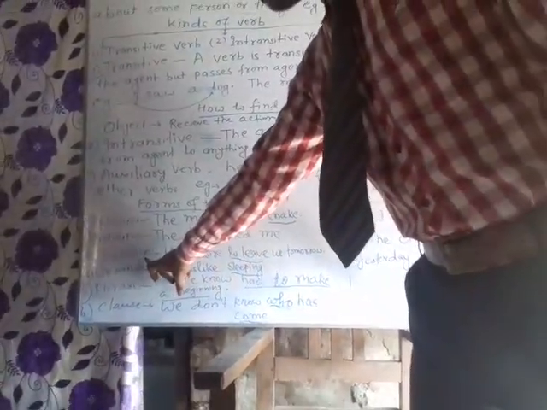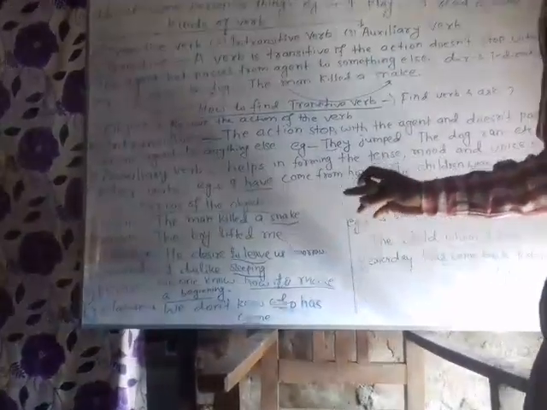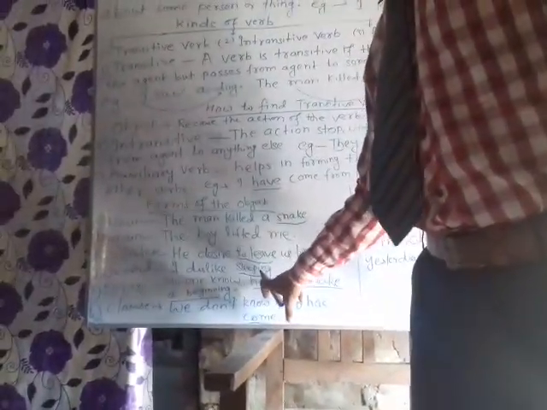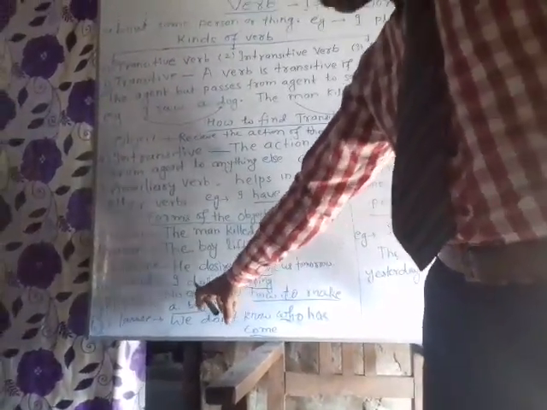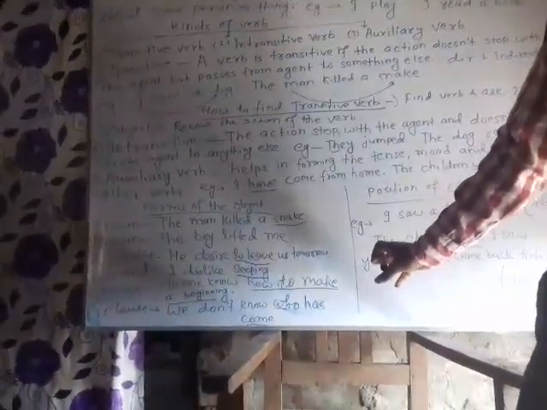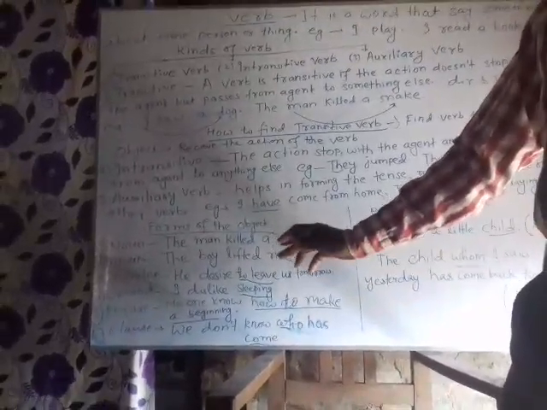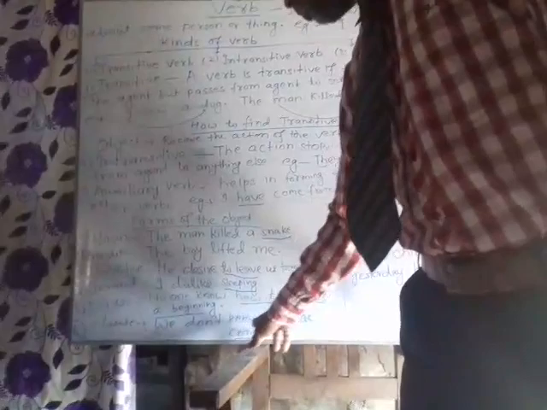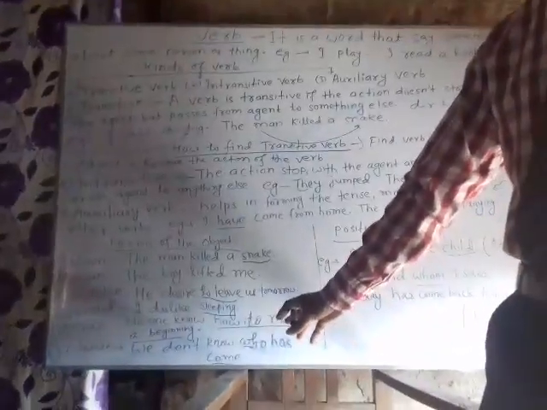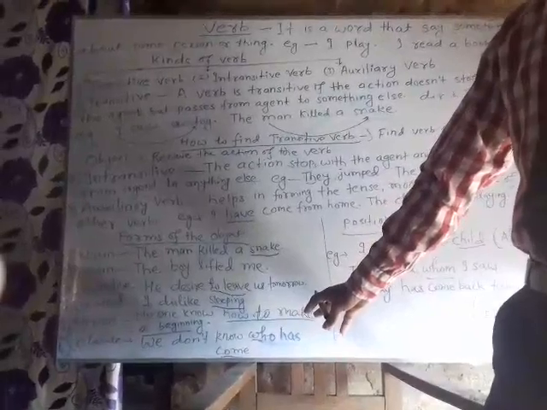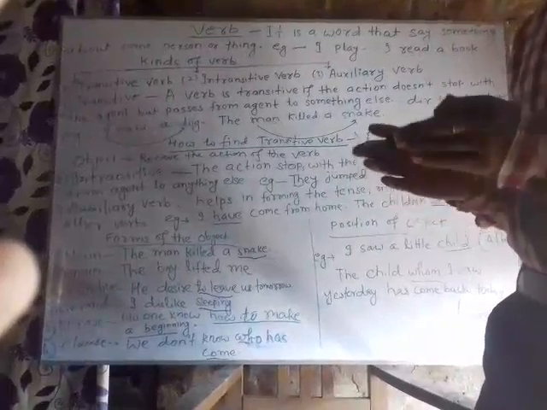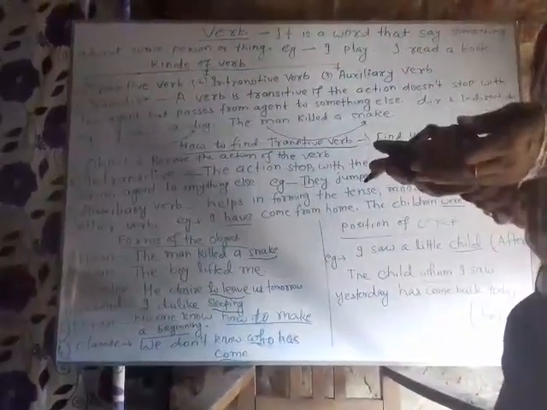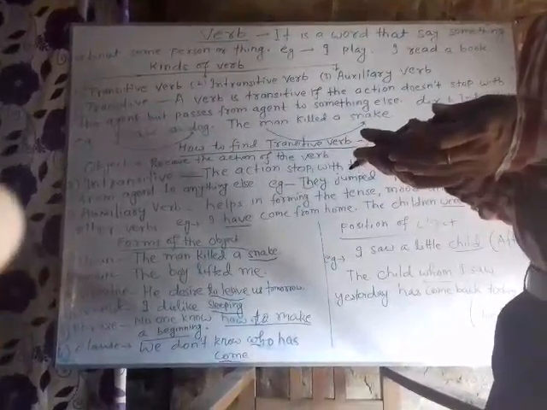The object may be in the form of gerund. For example, I dislike sleeping. Sleeping is gerund here. In the form of phrase, no one knows how to make a beginning. Here, how to make a beginning is a phrase. In the form of clause, we don't know who has come. Who has come is a clause here. So, you can see that the object may be in the form of noun, pronoun, infinitive, gerund and clause.